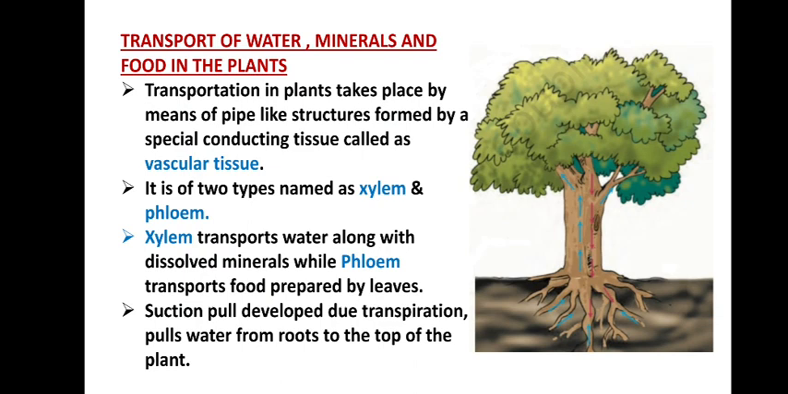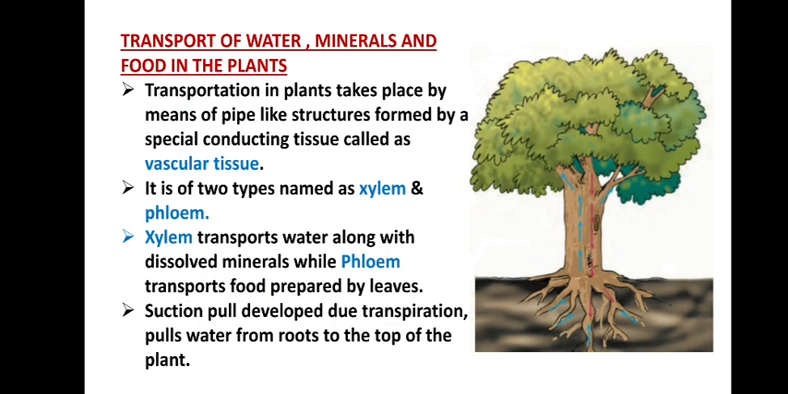Do plants have any transporting media like blood in our body? No, they don't have any blood. Or how do they carry the materials from one part to another part? This is a question for us. So in these green plants, there are some pipe-like structures formed by some special kind of tissue.